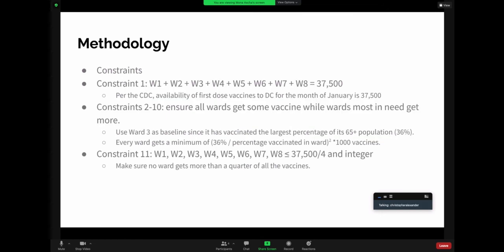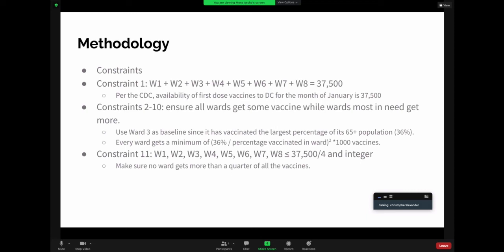The problem also has several constraints, the first of which is the overall allocation of the vaccine to the entire district. That is at 37,500, and so the total number of vaccines allocated to all the wards cannot exceed that. And then to try to set up a minimum number of vaccine to each ward, we noted that Ward 3, which is one of the wealthiest wards in the city, has had a disproportionate share of the vaccine allocated thus far, with over a third of its 65 and up population already vaccinated.